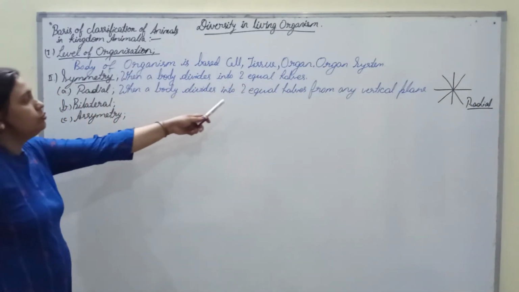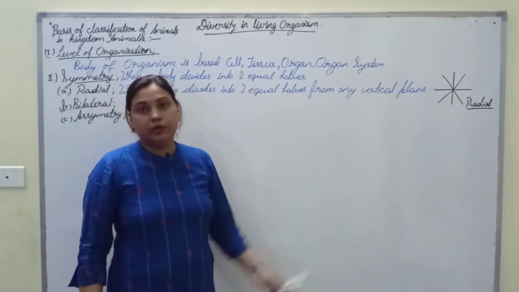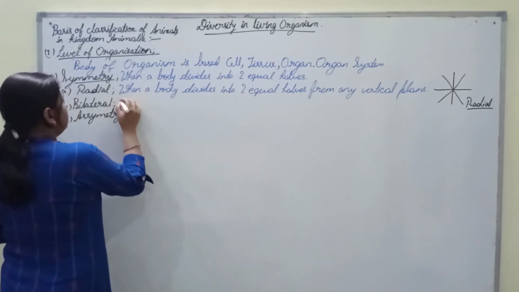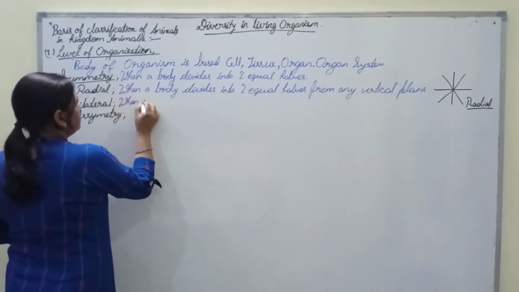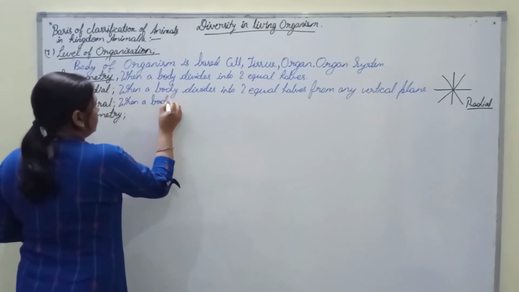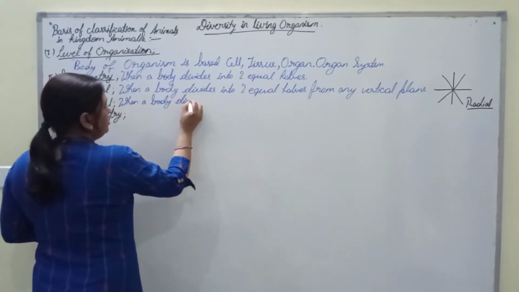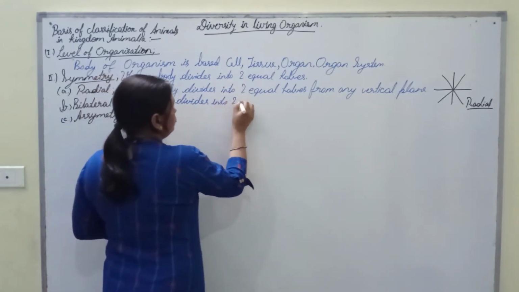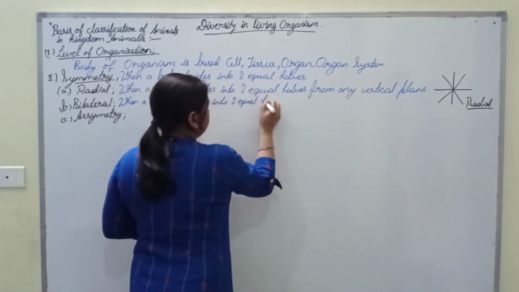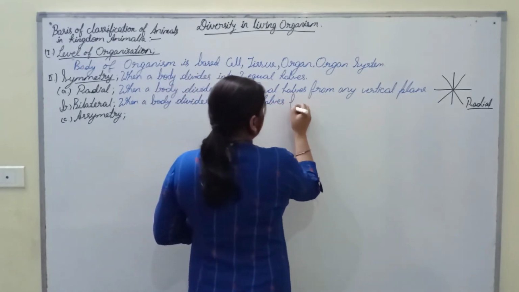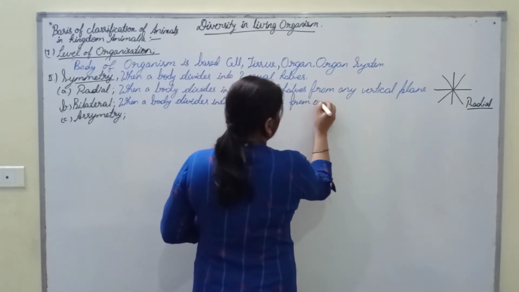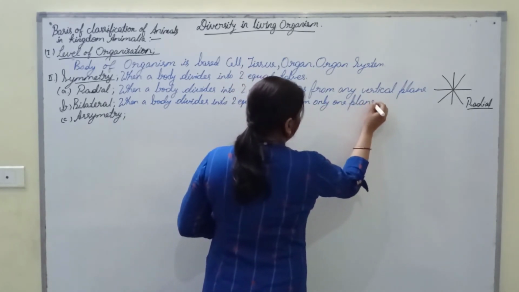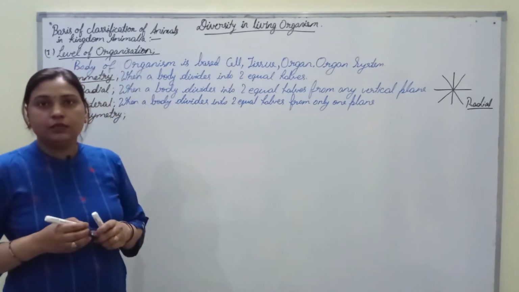When a body divides into two equal halves from any vertical plane, it is called radial symmetry, while in bilateral symmetry, when a body divides into two equal halves from only one plane, it would be known as bilateral symmetry.